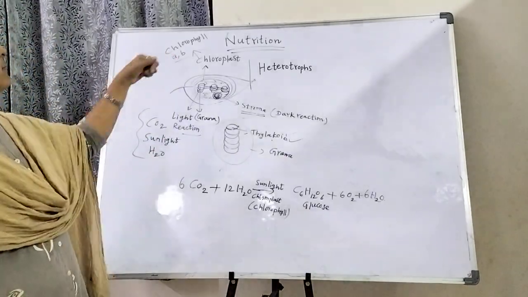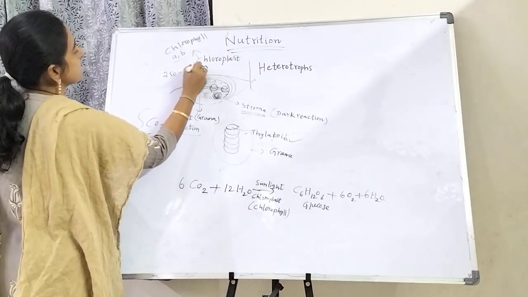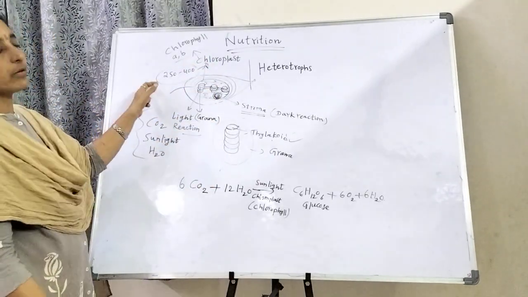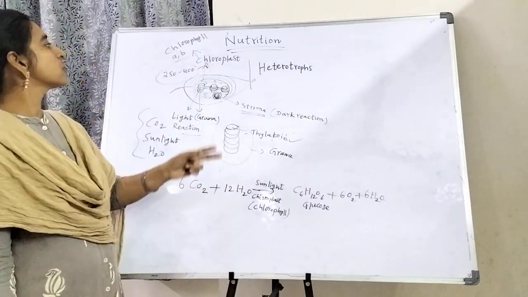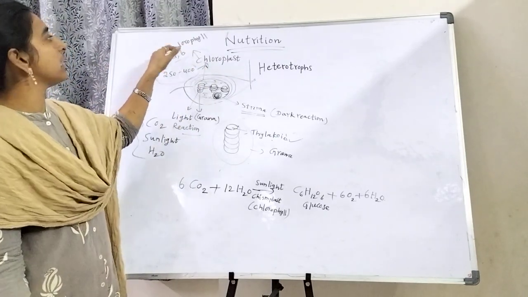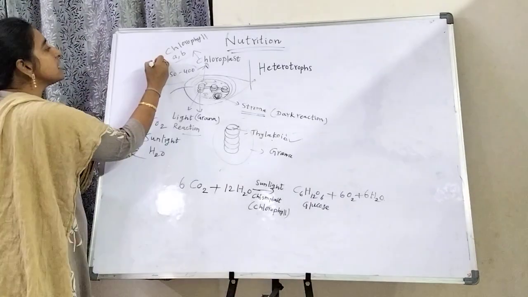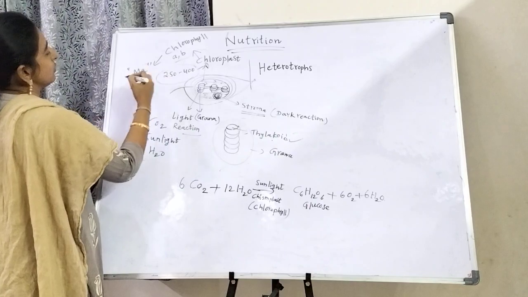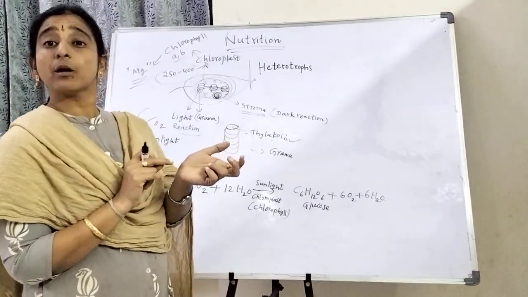Approximately 250 to 400 pigments are present inside the chloroplast. Inside the chlorophyll there is one molecule, the magnesium molecule, Mg. That is the magnesium molecule. In our blood there is an iron molecule.